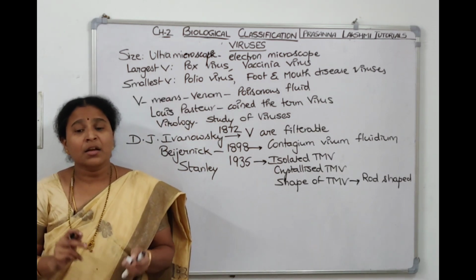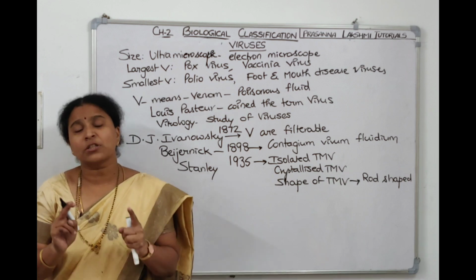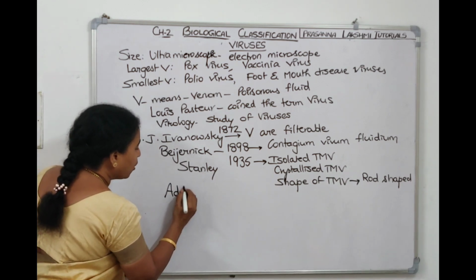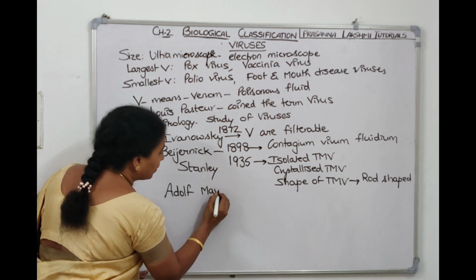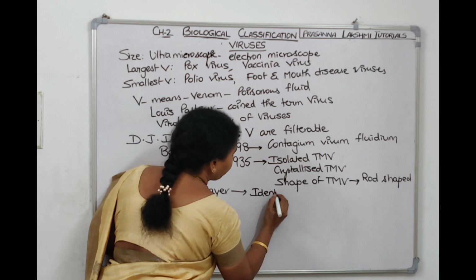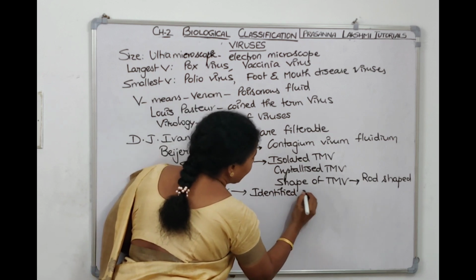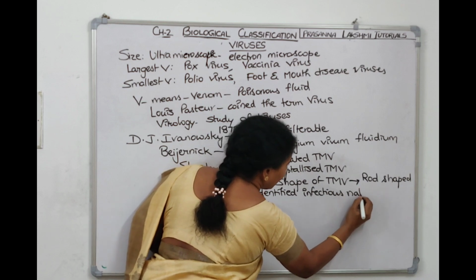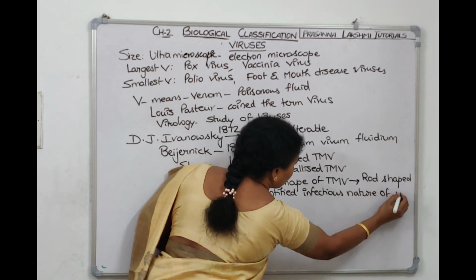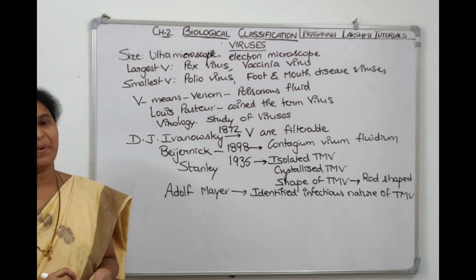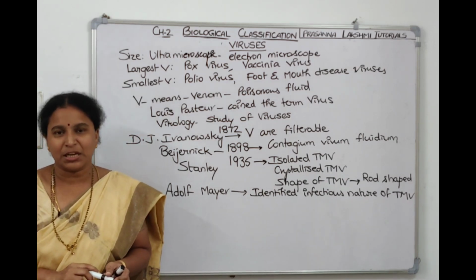Next, Adolf Meyer. What did he do? He identified the infectious nature of tobacco mosaic virus. So most of the initial discoveries are based on plant viruses only, that is, tobacco mosaic virus.